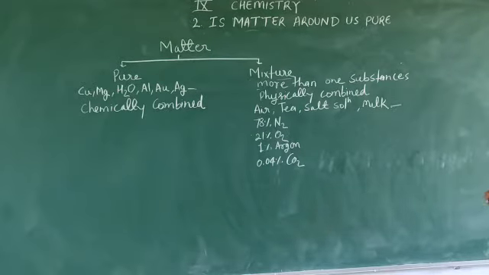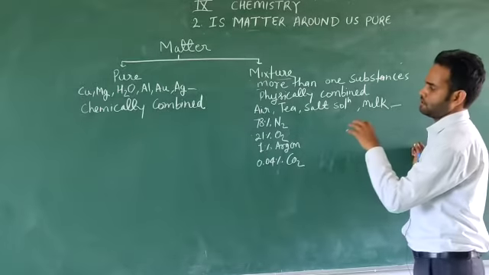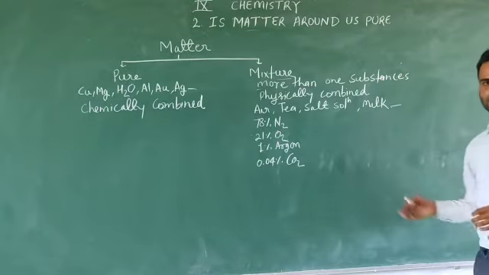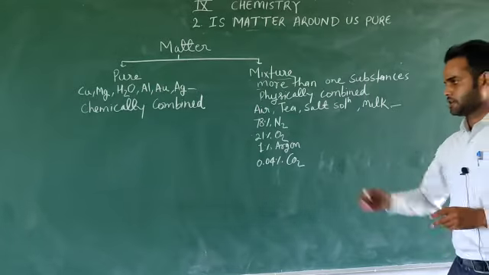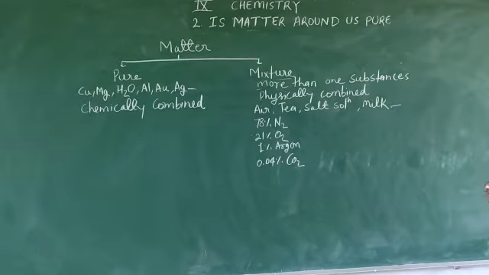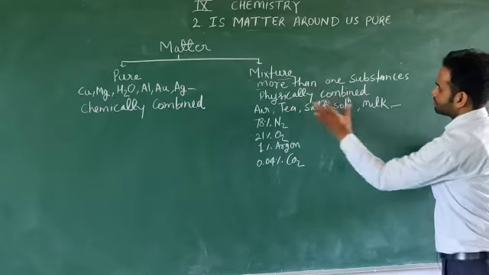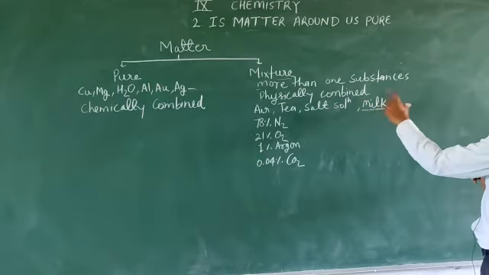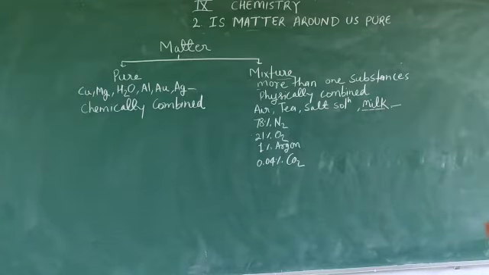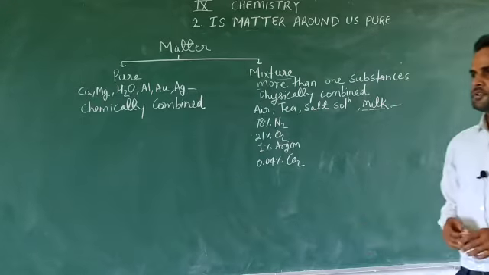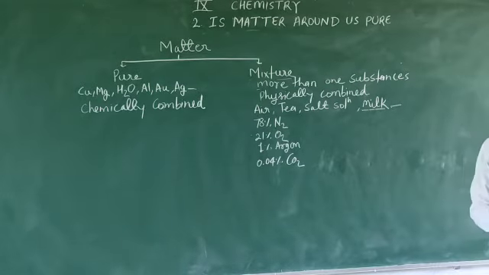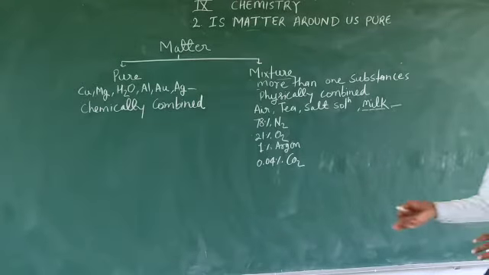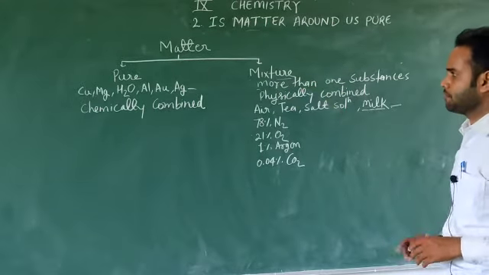In this process, fractional distillation, there is a repeated compression of air, and that is how it can be converted into a liquid, and then further it can be separated into its components like nitrogen, oxygen, and so on. Now milk is also in the category of mixture because milk contains fat and protein as well. The ratio of fat is different in the milk as well. And in air there could be some dust particles and some more pollutants mixed in as well. So this is an example of a mixture.